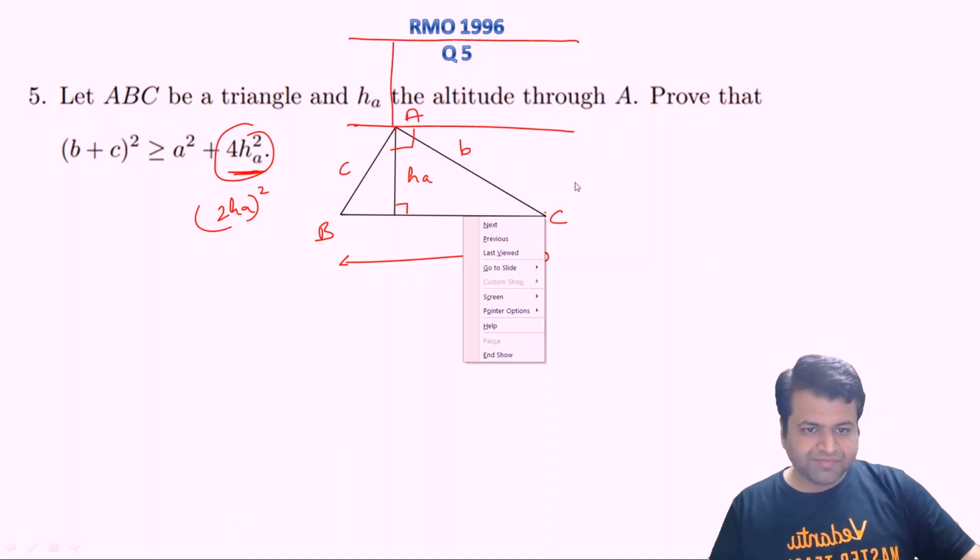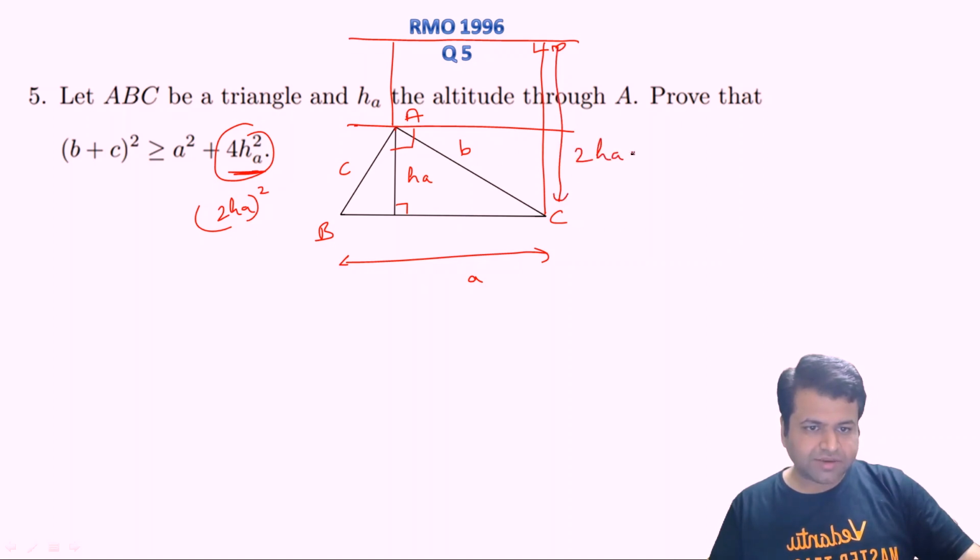So if we simply draw a perpendicular from C on this line, then you can clearly see that this thing is nothing but twice of HA. Let's assume this point is D, right? And since these two are perpendicular and these two lengths, HA and HA, will be equal, AD will be simply equal to AC according to our construction, right?